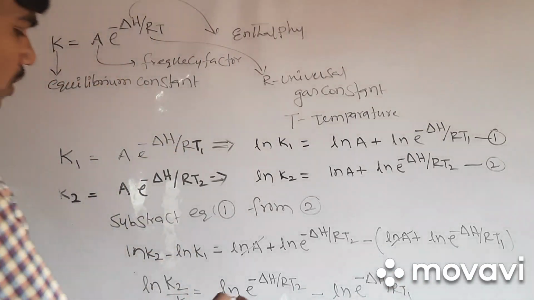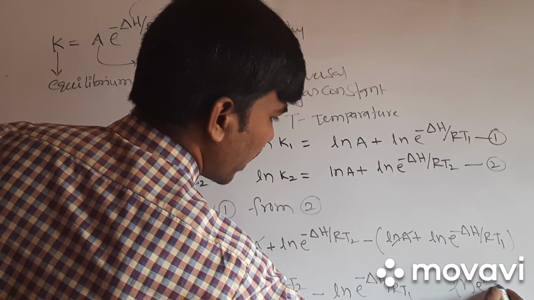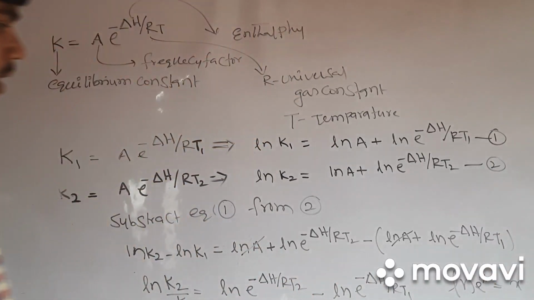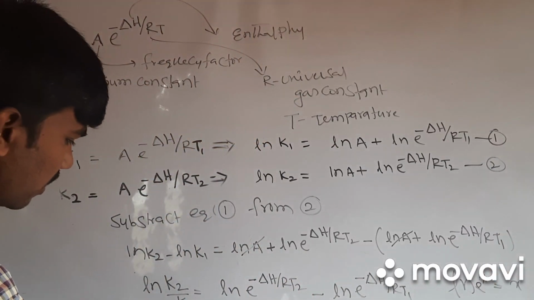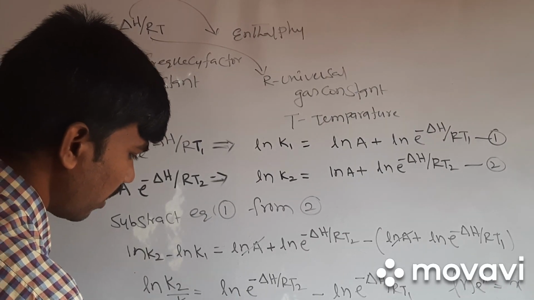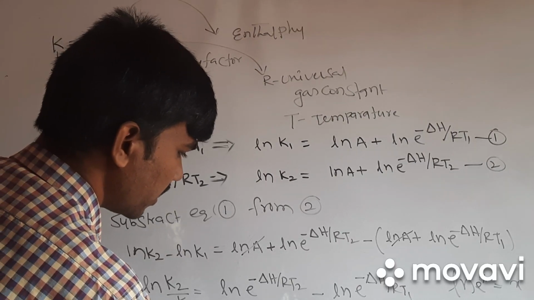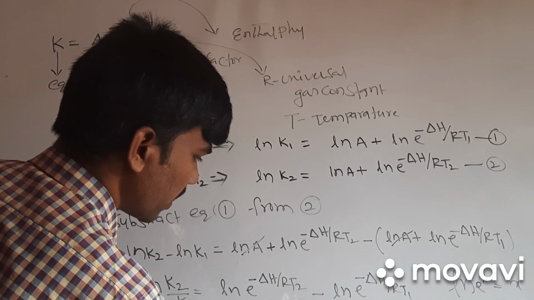Since ln e to the power of x is equal to x, we get minus delta H by RT2 minus of minus delta H by RT1.